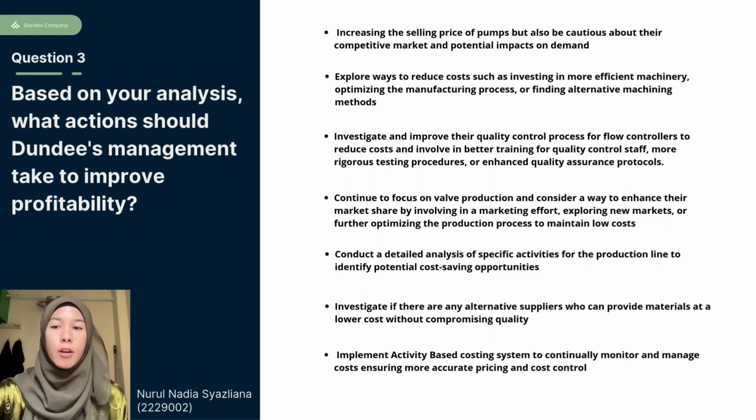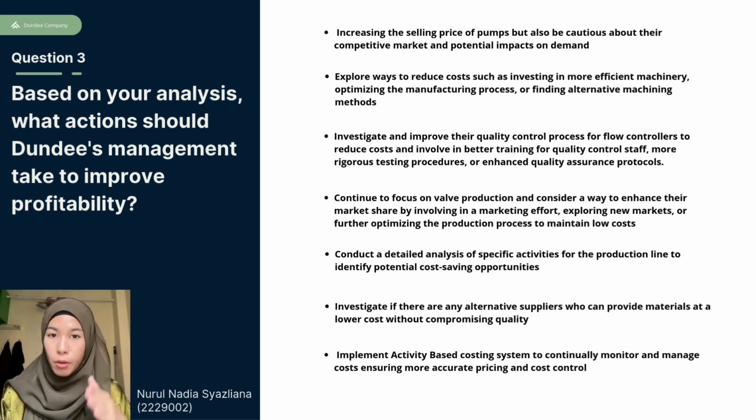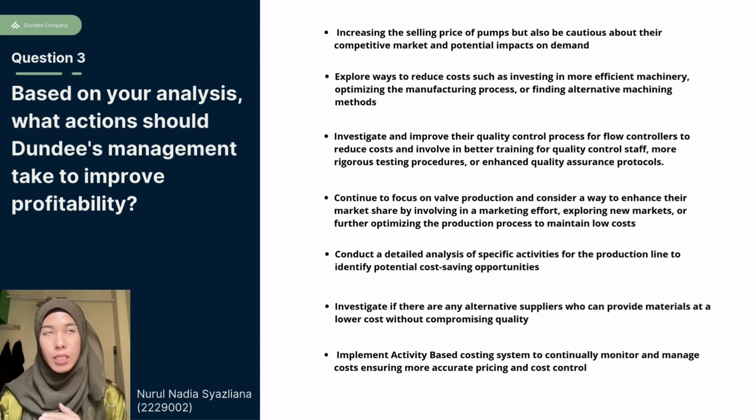Next, Dundee should also conduct a detailed analysis on specific activities for the production line to identify potential cost-saving opportunities, which may involve cutting back on certain activities like setting up labor or receiving and production control, which can reduce the overall production cost. Dundee also should investigate if there are any alternative suppliers who can provide materials at a lower cost but without compromising the quality. This could help Dundee to reduce the direct material cost and improve the overall cost structure.